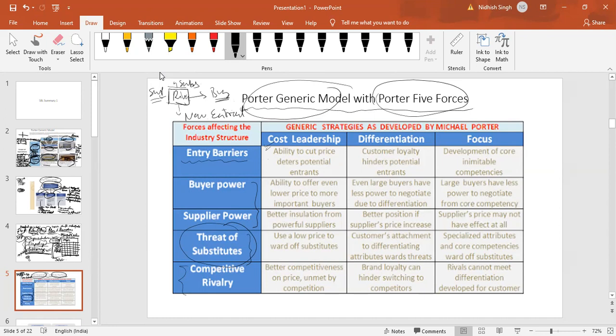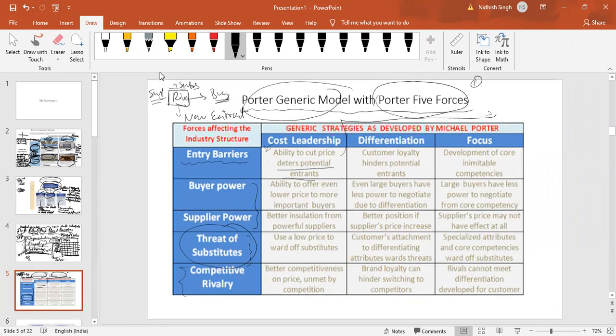So just to recap this quickly: ability to cut price, potential entrants. Because you are pursuing cost leadership, it will create a good barrier to entry. How can it be done? You can make some bullet points there.